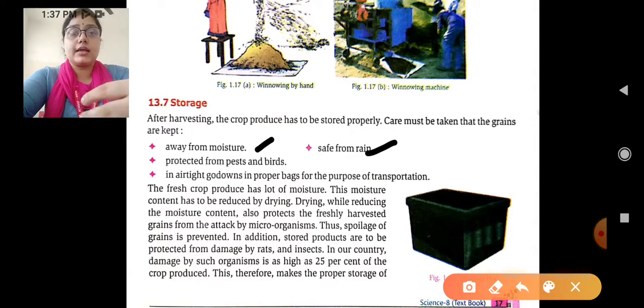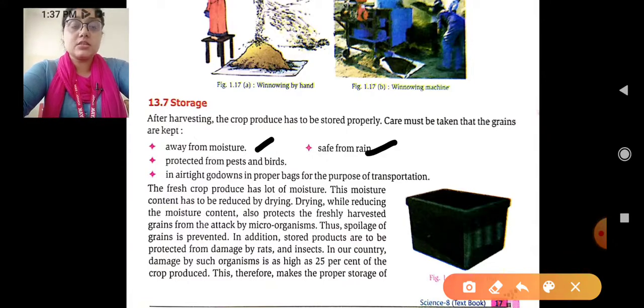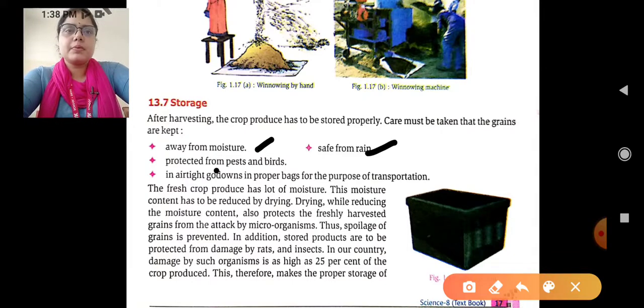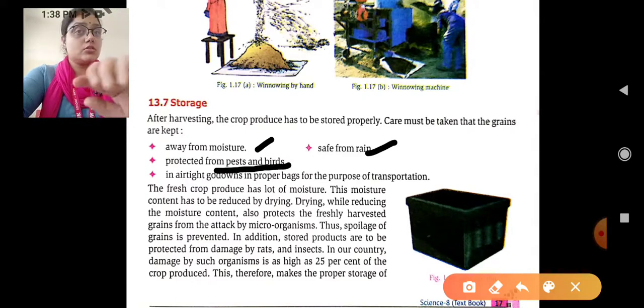Yes, water is as useful when a plant is growing, but after maturing, after cutting, जैसे वो पूरे पक जाते हैं, and we have separated them after harvesting, threshing and winnowing, then we have to secure them from the water. तो हमें उसको पानी से बचाना चाहिए. Okay, protect it from the pests and the birds. No insects or birds should get at it. This also we have to remember.